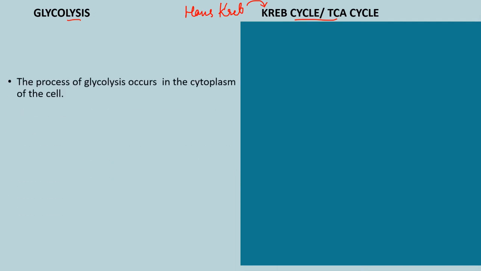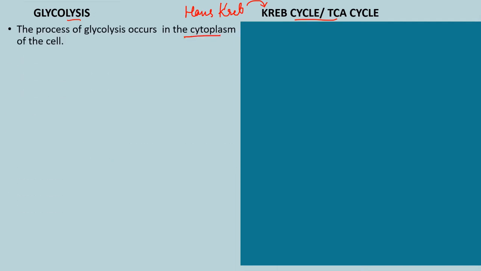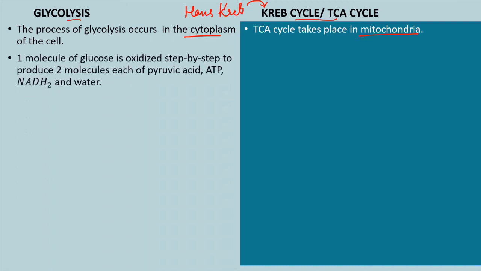Now, in case of glycolysis, the process of glycolysis occurs in the cytoplasm of the cell, whereas the TCA cycle takes place in the mitochondria of the cell. In glycolysis, one molecule of glucose is oxidized step by step to produce 2 molecules of pyruvic acid, ATP, NADH2 and water. What is NADH2?